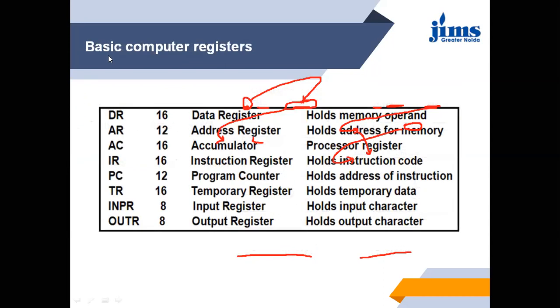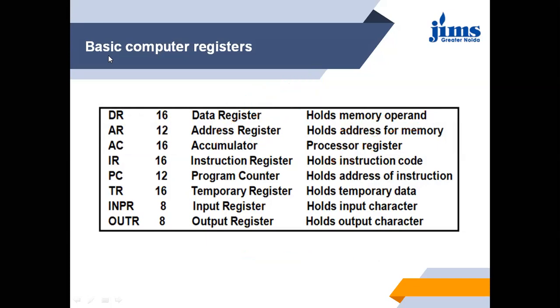Now the different registers inside the basic computer. It has DR, the data register. It holds the operand of memory. AR, the address register.